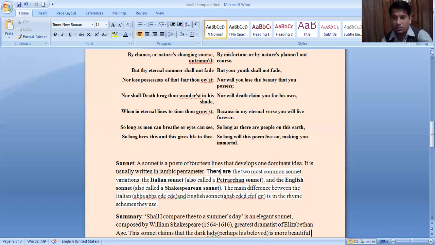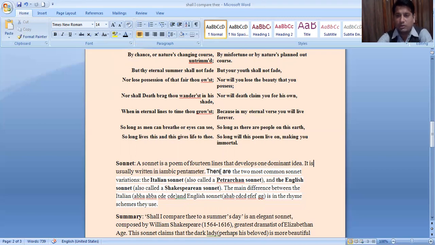Dear students, here in Shakespearean rhyme: A B A B C D C D E F E F G G. This is the rhyming scheme of Shakespearean rhyme. Another name for Shakespearean sonnet is English sonnet.